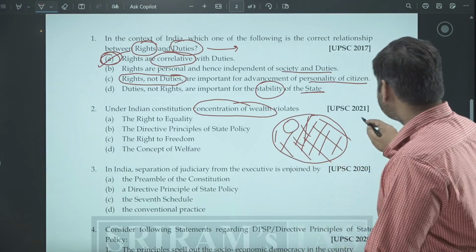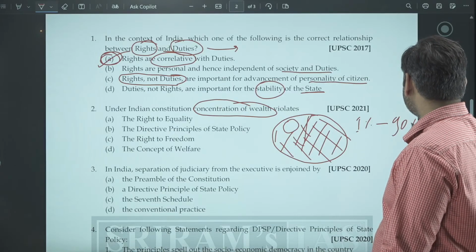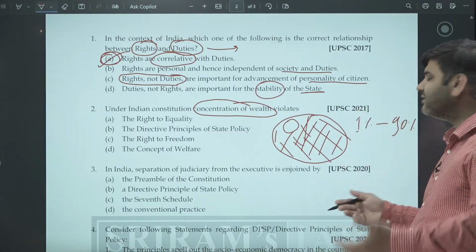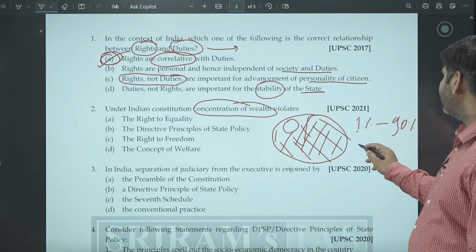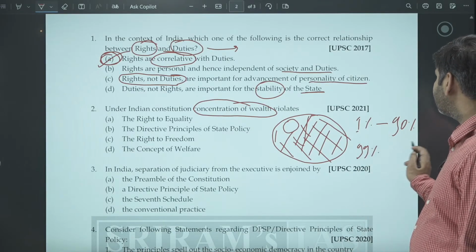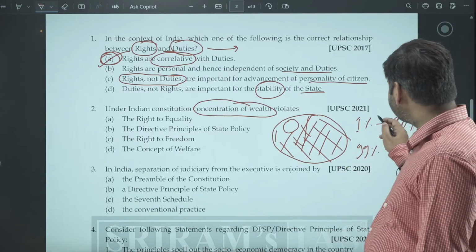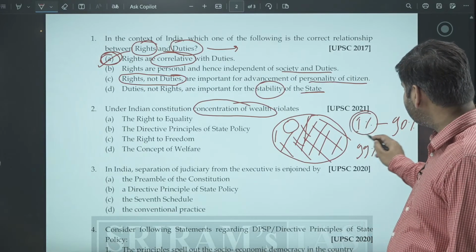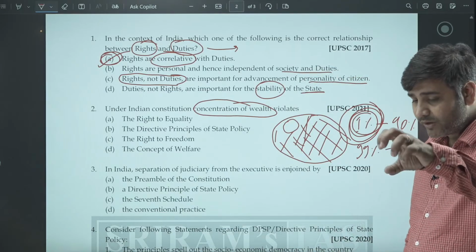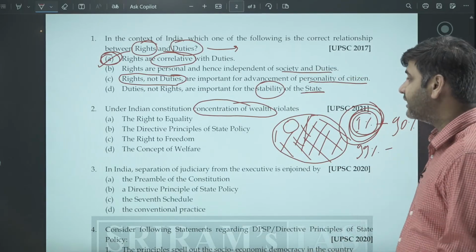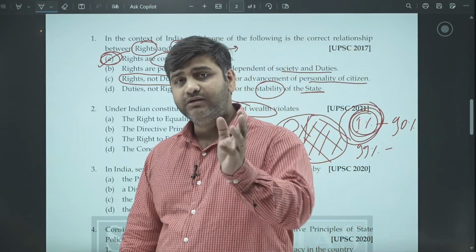So the top 1% are holding 90% of the wealth, or the majority of the wealth. It can be 60%, 70%, 90%. But the remaining 99%, what are they holding? Very little. That is what is called concentration of wealth, that the wealth or the means of production is concentrated in few hands. It's not a good idea. That is not good for a democracy. That is not good for a healthy country like India.